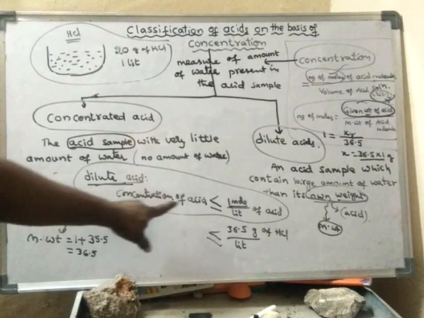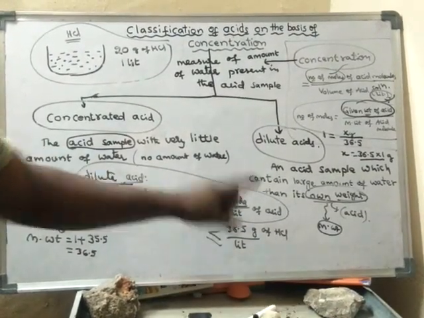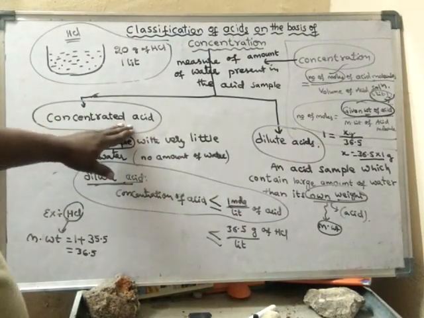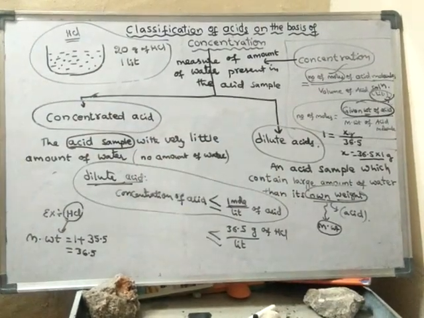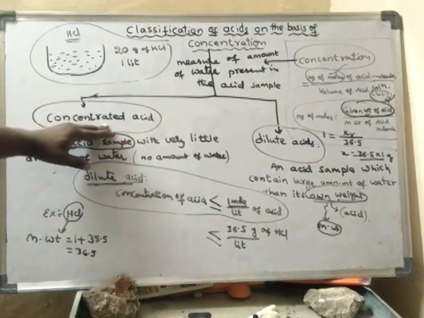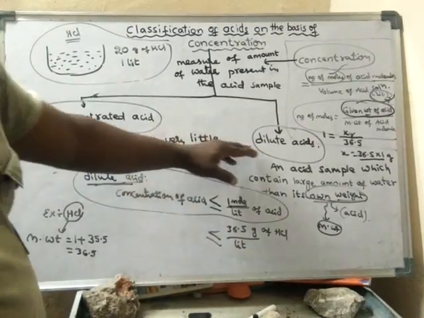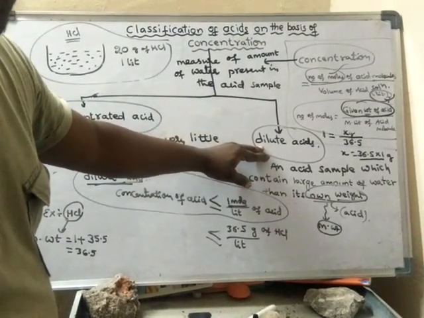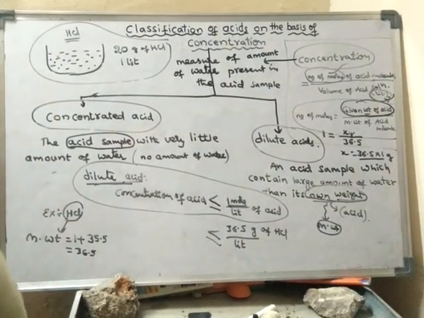So the concentration of dilute acid will be less than 1 mole per liter. Don't get into confusion. Both concentrated acid and dilute acid will have concentration, but the concentration of this one will be greater than 1 mole per liter, whereas the concentration of this one will be less than 1 mole per liter.